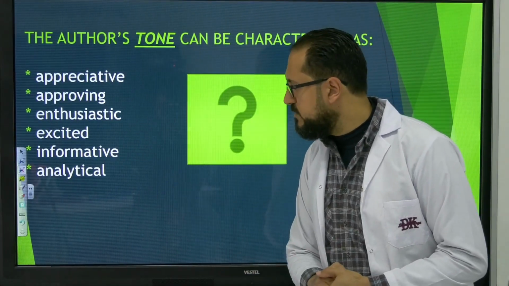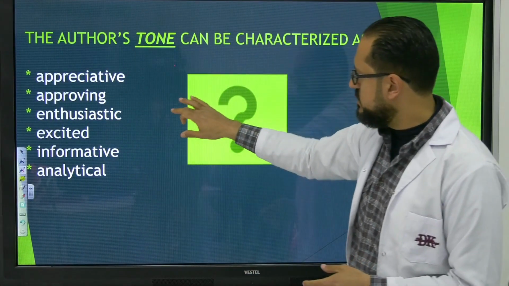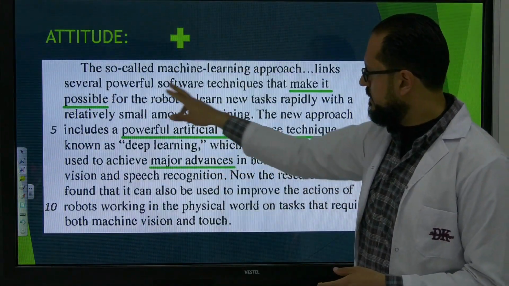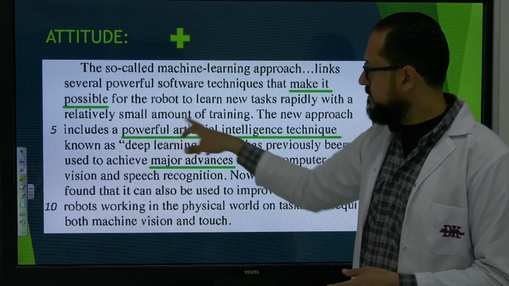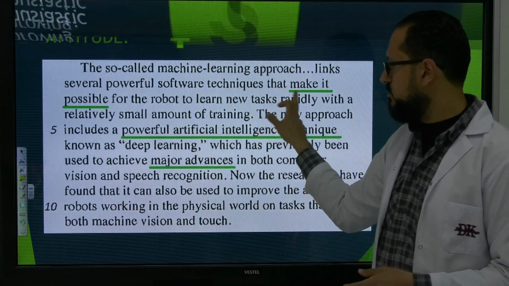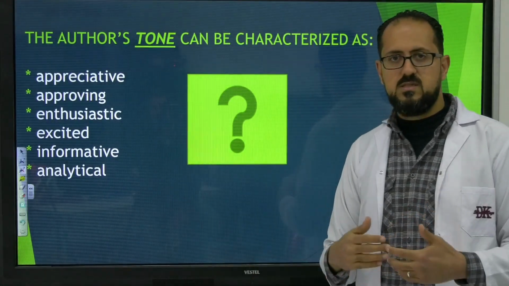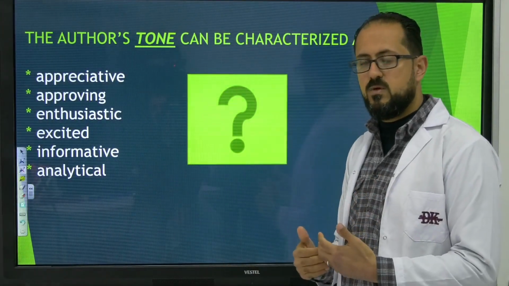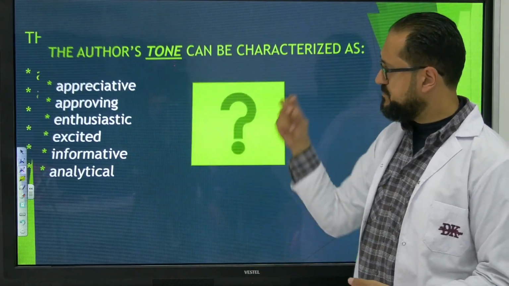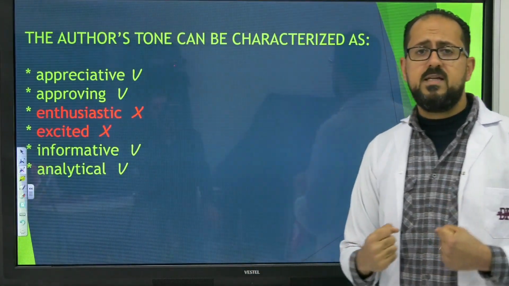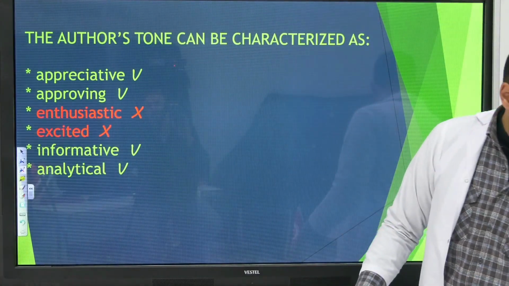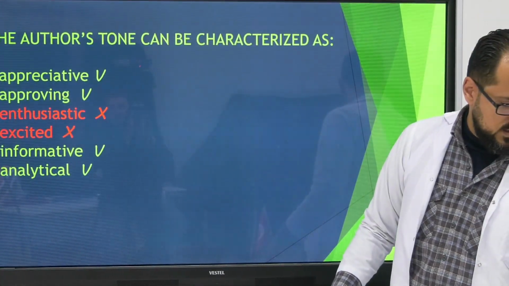We have informative and analytical. If you go back again, look, they are giving us information and they are giving us advances, which somehow means that this text is giving us information and could be analytical as well. So we have 2 incorrect answers and 4 correct answers. So this is about this example.